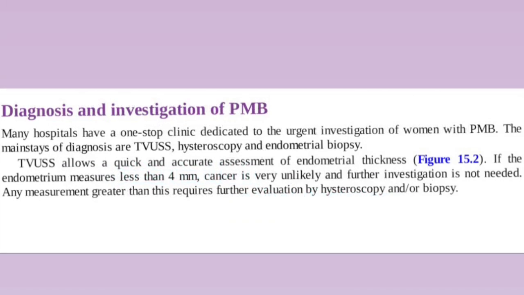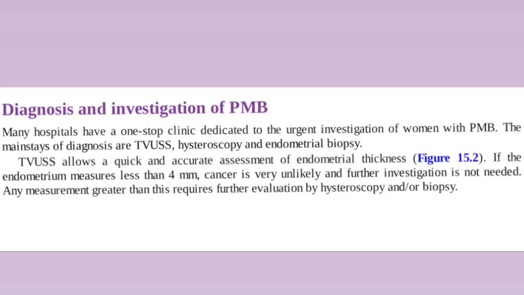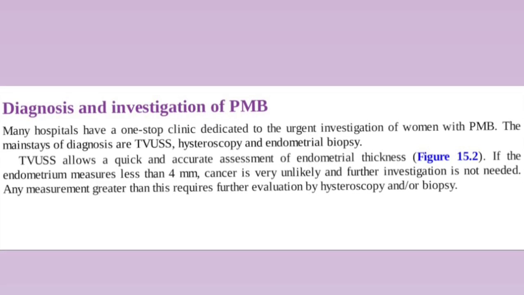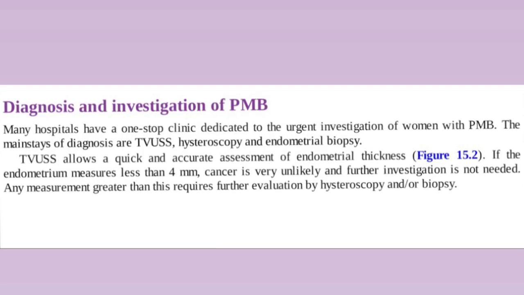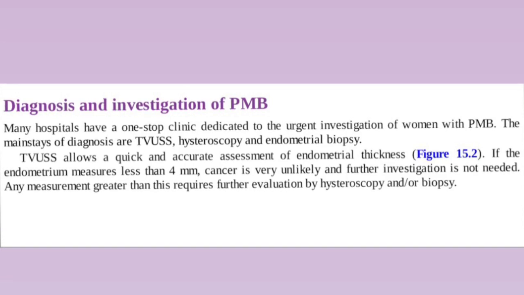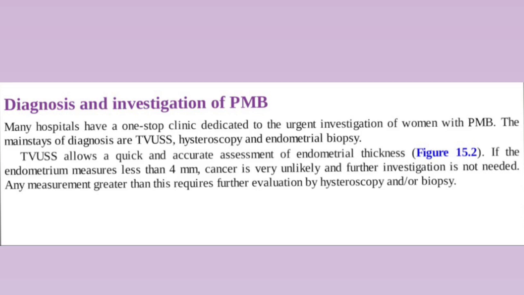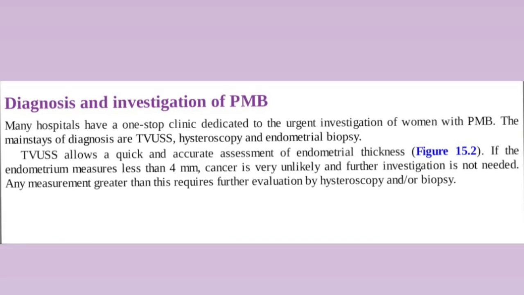So for diagnosis and investigation, a transvaginal ultrasound allows a quick and accurate assessment of endometrial thickness. If the endometrium measures less than 4 millimeters, cancer is very unlikely and further investigation is not needed. But any measurement greater than this requires further evaluation by hysteroscopy and/or biopsy.